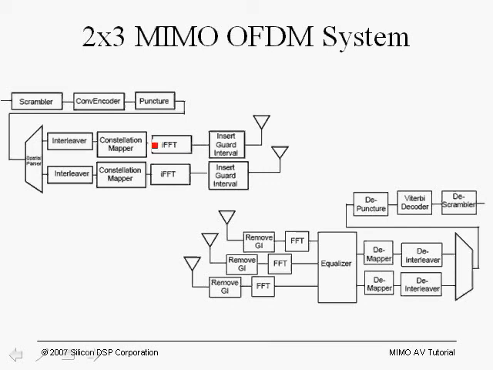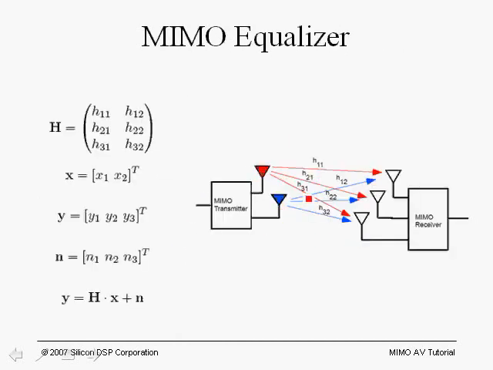So between this point and this point, we are all in the frequency domain, and we can simplify the picture as shown over here and then represent the whole MIMO system by this matrix equation shown here. That is, the receive vector y is equal to the channel matrix H times the transmit vector x plus the additive white Gaussian noise associated with each individual receive chain.